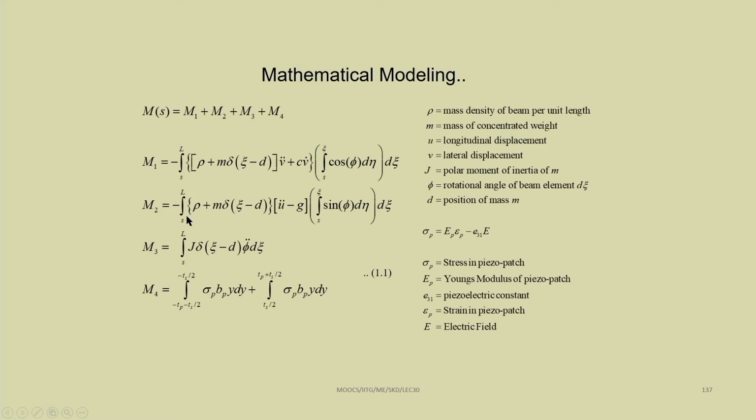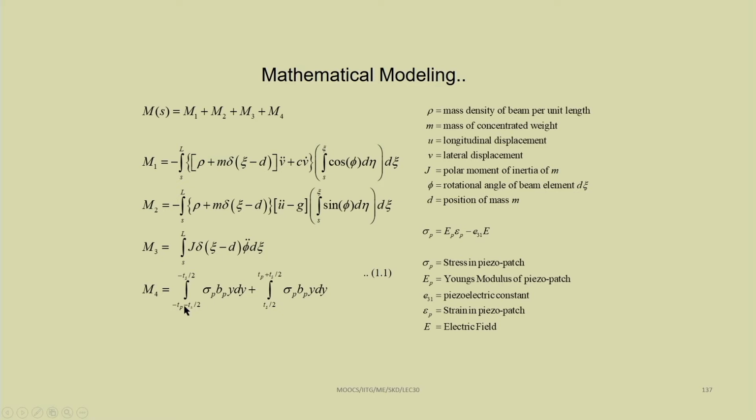This is M1. Similarly, M2 is due to u double dot, that is in the axial direction. In the axial direction also you have the weight, so the g component is coming here. So, (rho plus m delta(zeta minus d)) into (u double dot minus g) into the bending part. This force acting into distance will give the moment: integral from s to zeta of sin phi d eta d zeta. Then due to the rotary inertia part, M3 will be there: J delta(zeta minus d) phi double dot d zeta. This is the rotary inertia part due to the attached mass.